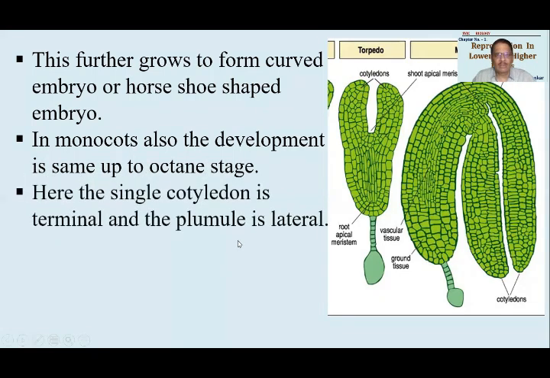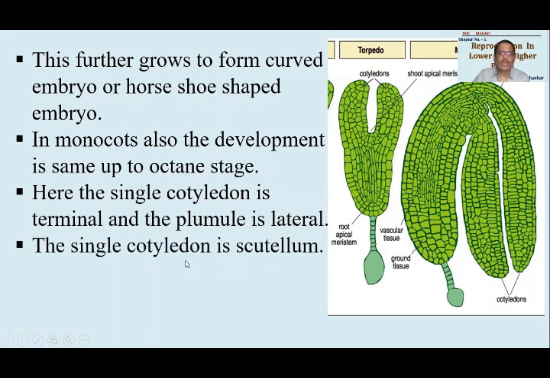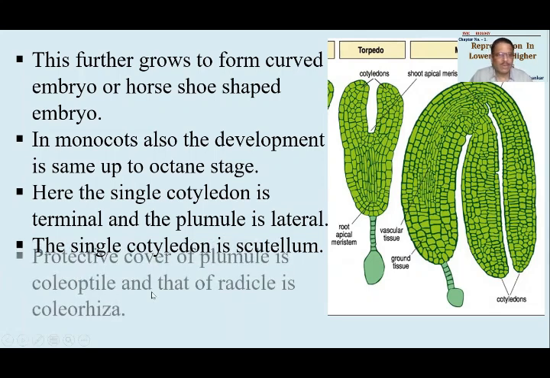So in case of monocots also the development will be just similar up to the octant stage, but further it will get diversified. Here the single cotyledon will be produced at the terminal end and the plumule will be produced on the lateral side. Plumule and radicle of course will be produced. The single cotyledon is called scutellum. Monocots में जो single cotyledon होता है उसको scutellum कहा जाता है. So try to remember this very well.